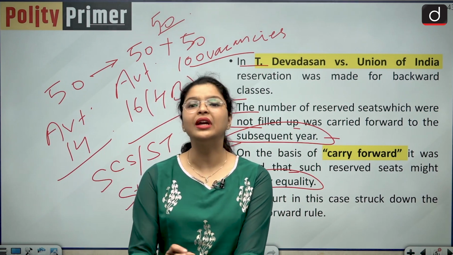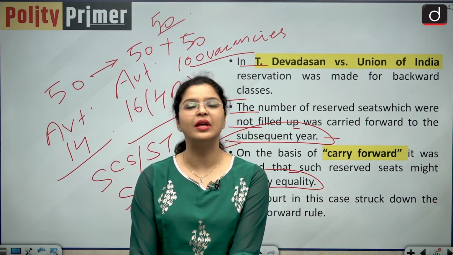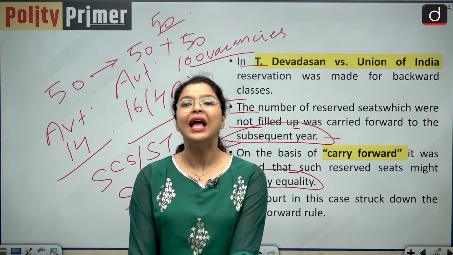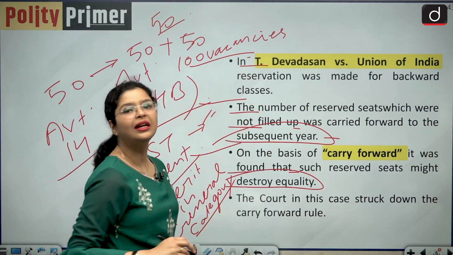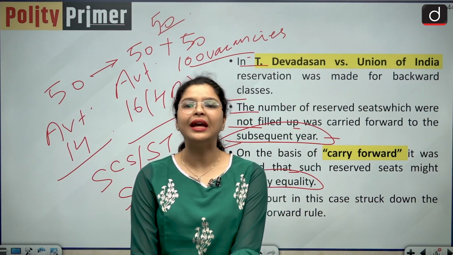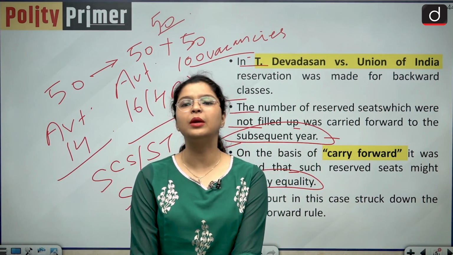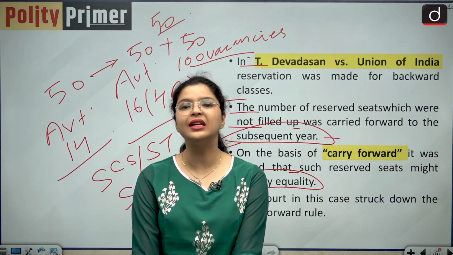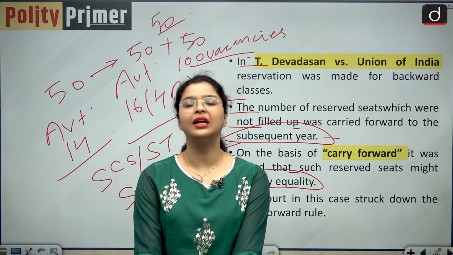They have the entitlement of admission on the general category seats as well, but vice versa is not true. This point was highlighted by the Honorable Supreme Court of India in the T. Devdasan versus Union of India case. As a matter of right, if they are coming in the general category, and this position has been clarified by the Honorable Supreme Court of India recently as well, they are entitled to get admission on the general category seats.